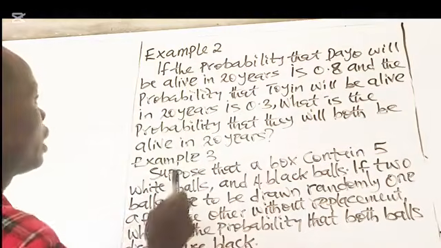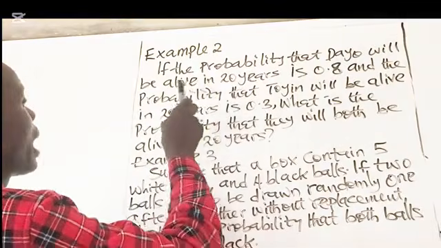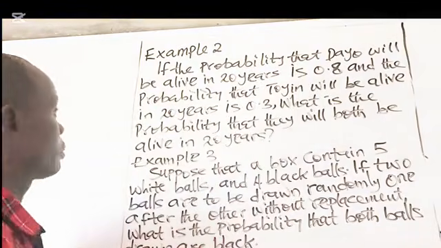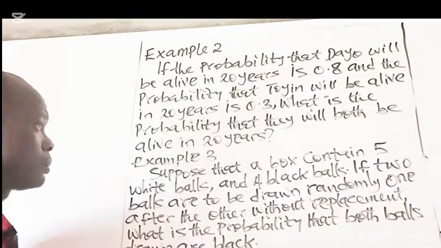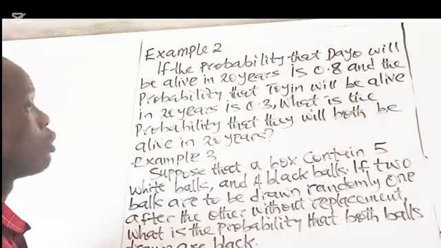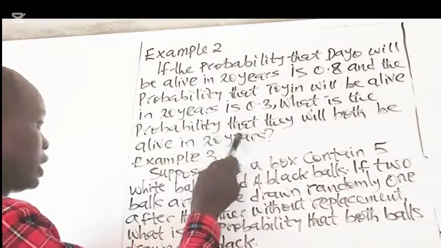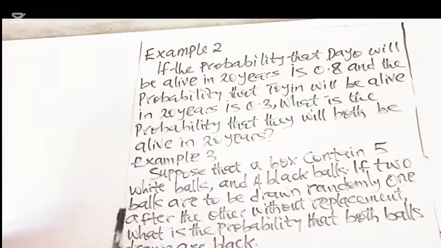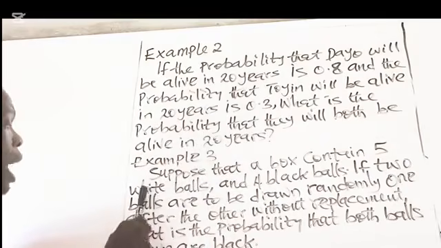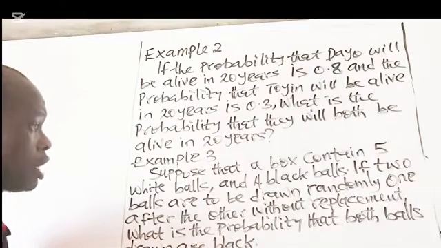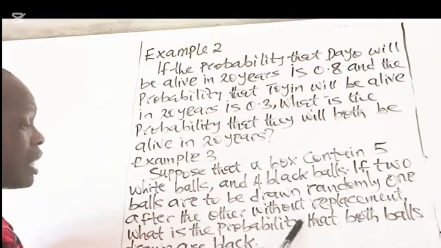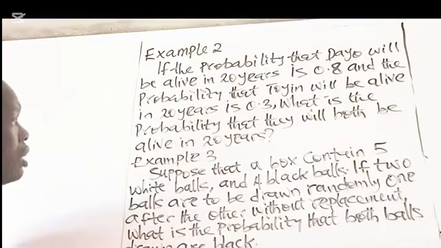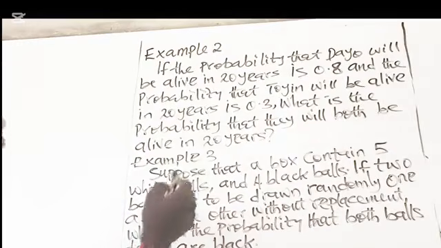Example 2. If the probability that Dayo will be alive in 20 years is 0.8, and the probability that Toyin will be alive in 20 years is 0.3, what is the probability that they will both be alive in 20 years? Example 3. Suppose that a box contains 5 white balls and 4 black balls. If two balls are to be drawn randomly, one after the other, without replacement, what is the probability that both balls drawn are black? So we want to start with solution to number 2.